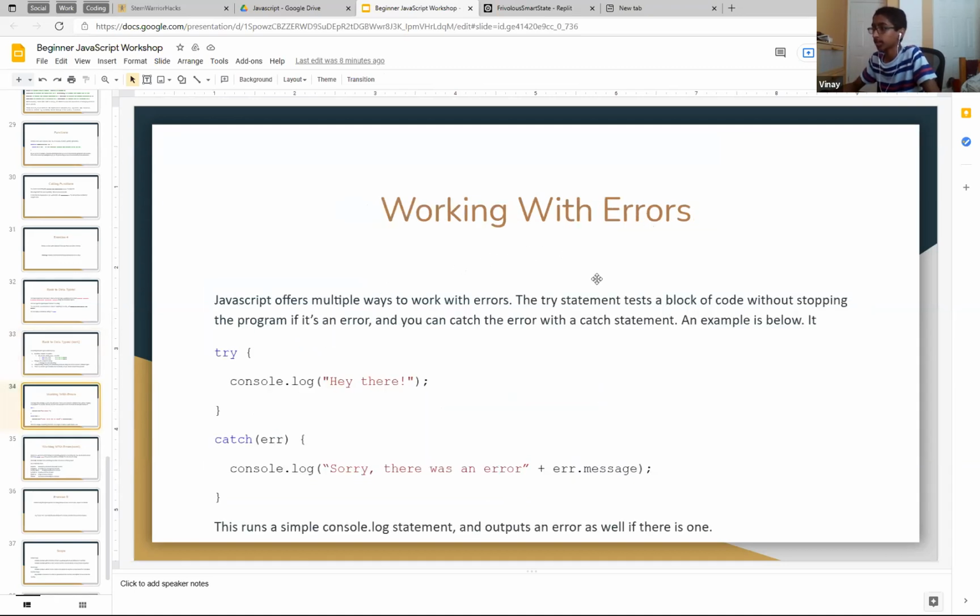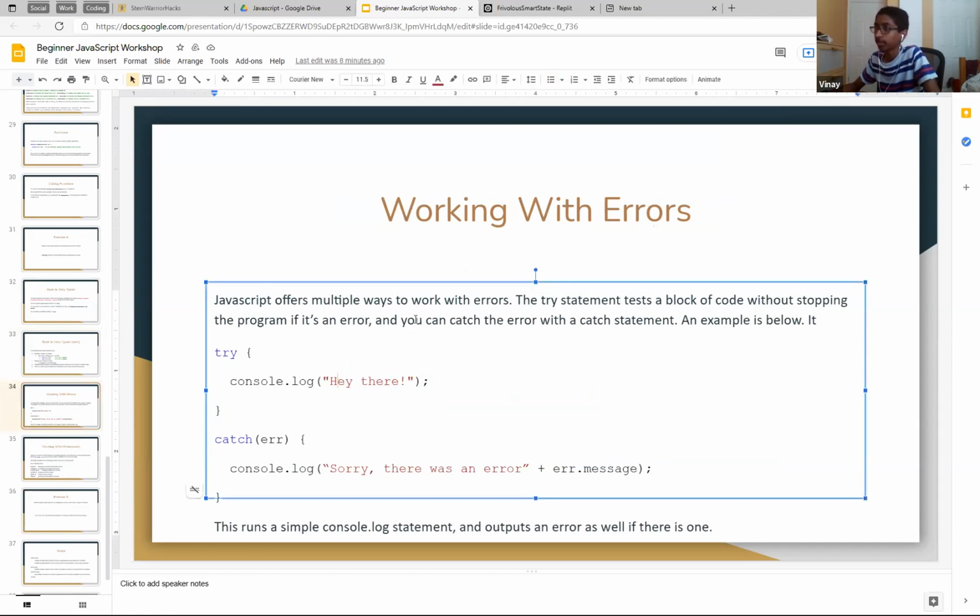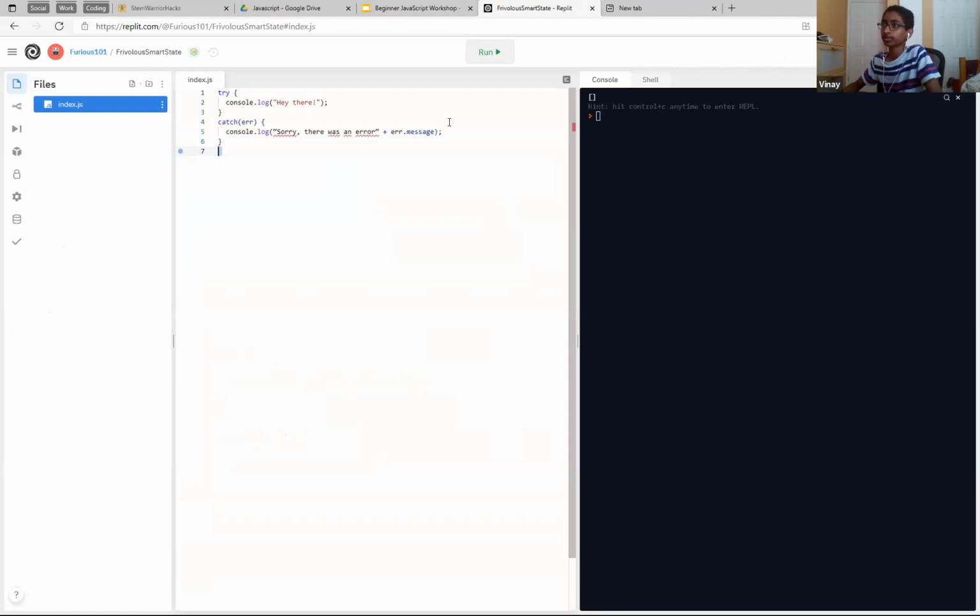Anyway, so working with errors. It tries this, right? And then it catches the error if there's an error, right? So if we do this, there's never going to be an error with the console.log statement. The font is messing it up. Give me a second. Right? So there's no error. It just tries it, and with no error, it just goes on.